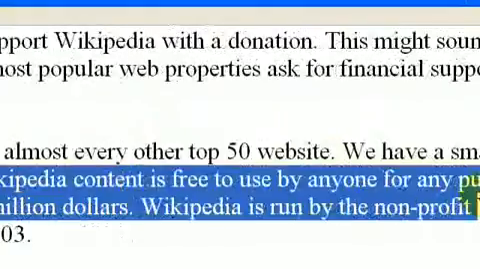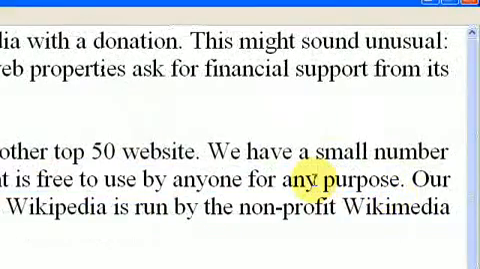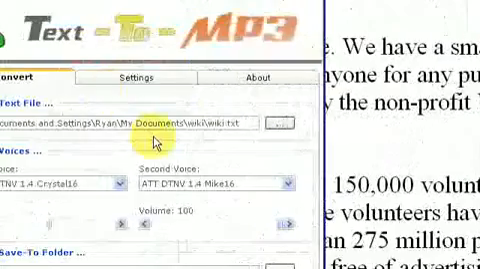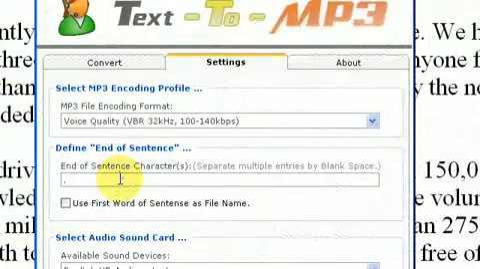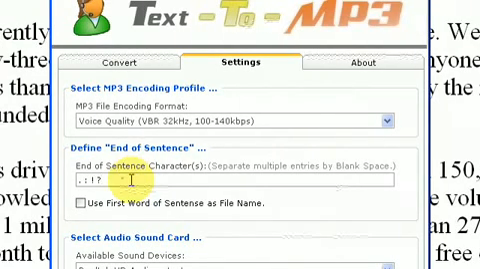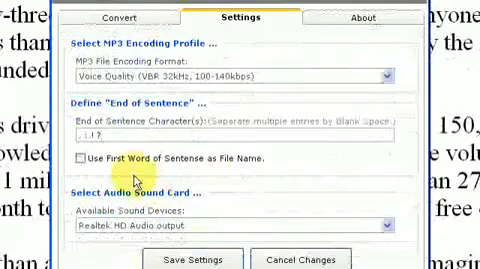So that's considered a sentence. But it doesn't have to be delimited by a period. Instead of a period, you can put a colon, an exclamation mark, just put a space, and then a question mark. And basically, it'll use each one of those as a separate delimiter for a sentence.